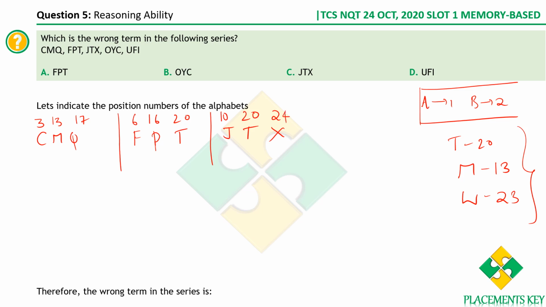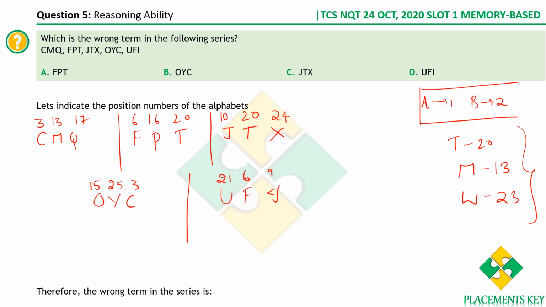Let's also take OYC. O is 15, Y is 25, and C is 3. Similarly, what do we have? U, F and I. U is 21, F is 6, and I is 9.